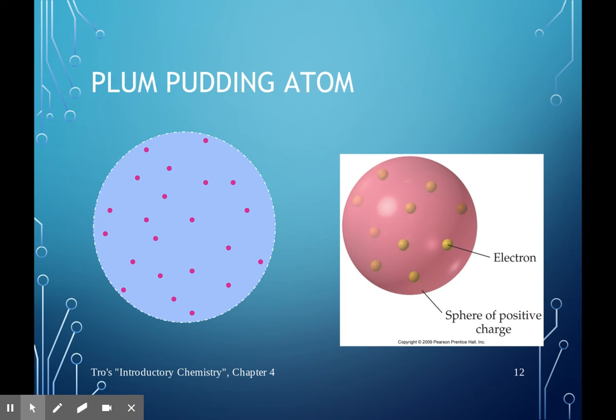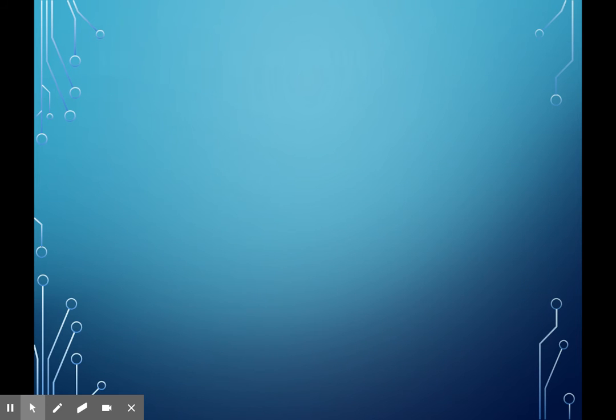So there's another picture of my plum pudding model. You'll see that the pink part is all positively charged, and then my electrons are all throughout on the surface. Inside, those are my negatively charged particles.